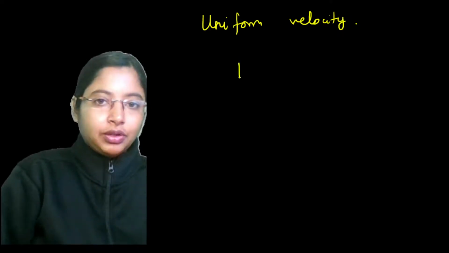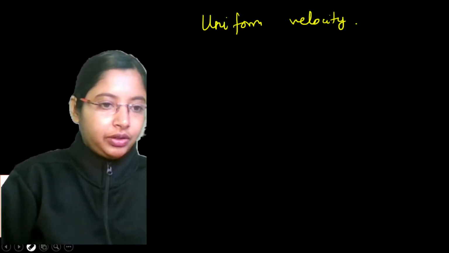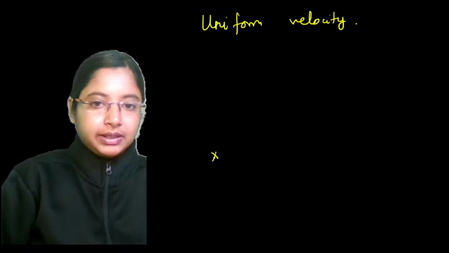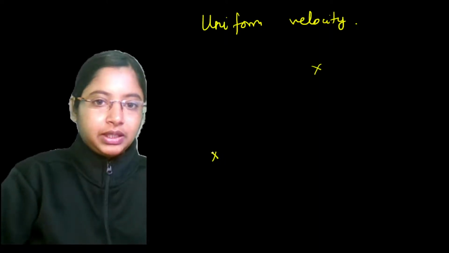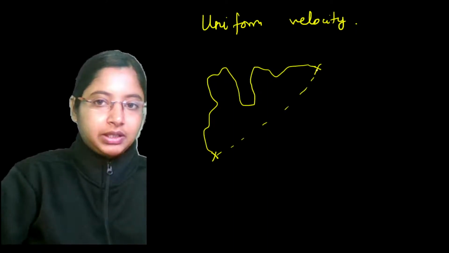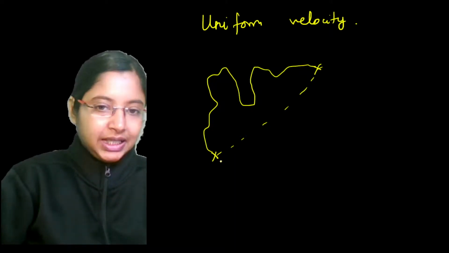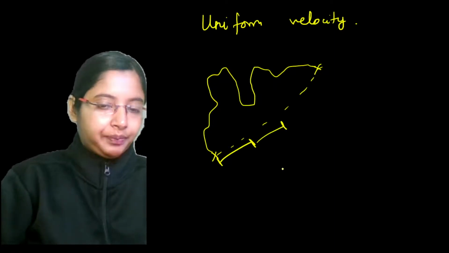Let's say you're in one city and you want to go to another city. The actual path can be however long, but this is the displacement. So in case of uniform velocity, the object covers equal distance in equal intervals of time.